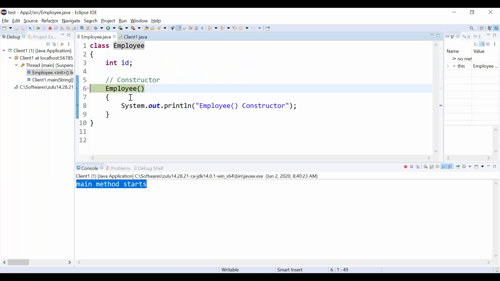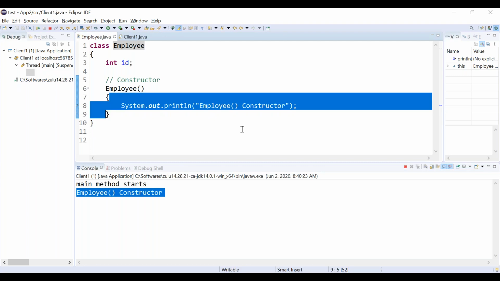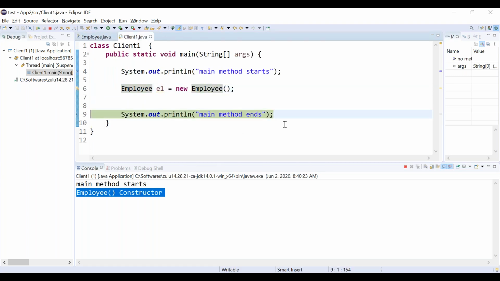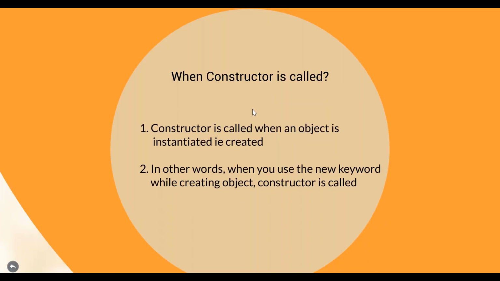See, constructor started executing, right? We are getting the employee constructor. Now after executing the complete constructor, it comes back and prints the remaining statements. What are we trying to understand? When is the constructor executed? Whenever we are creating the object using the new keyword. We can go through the slide again.